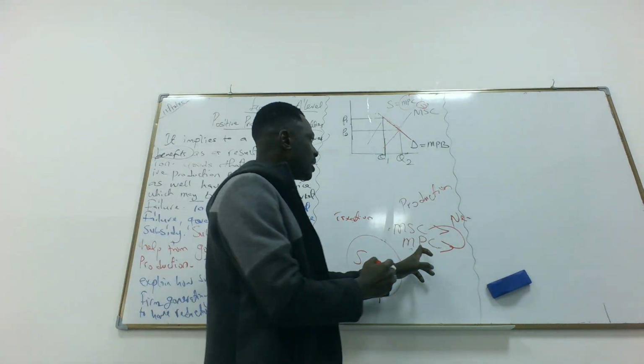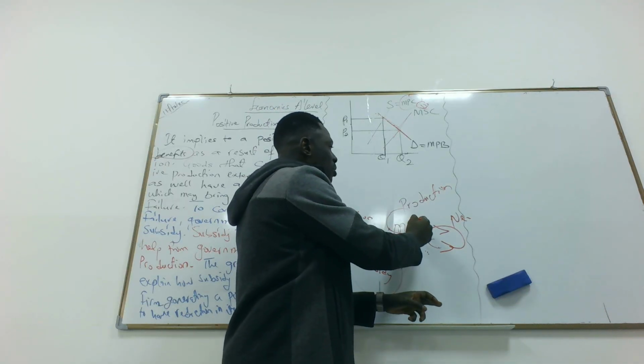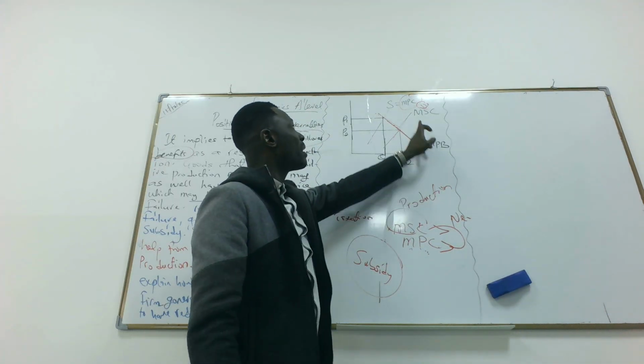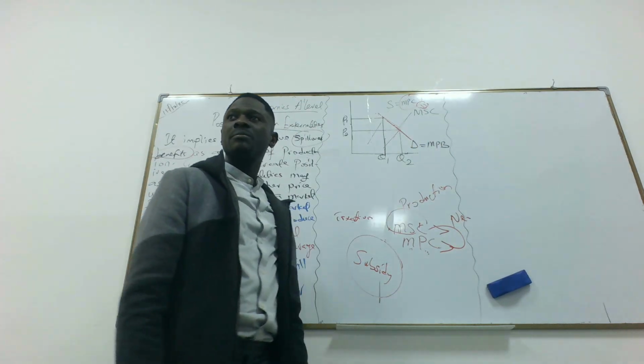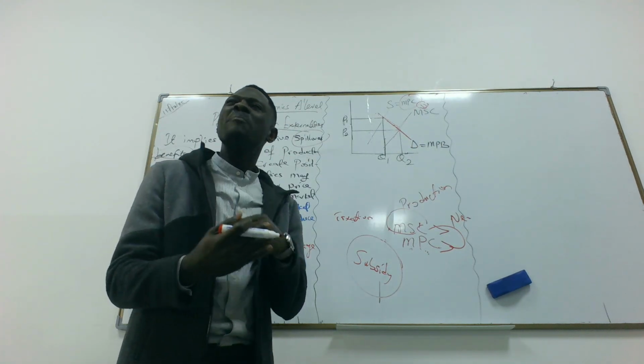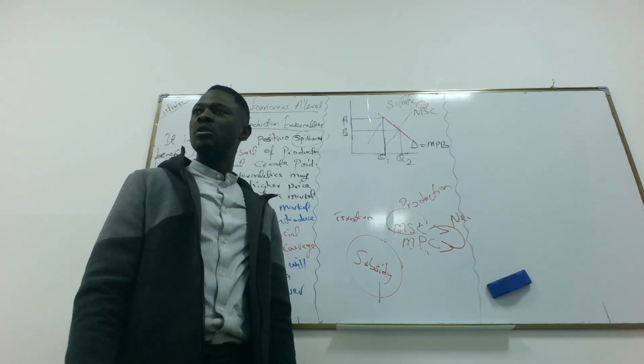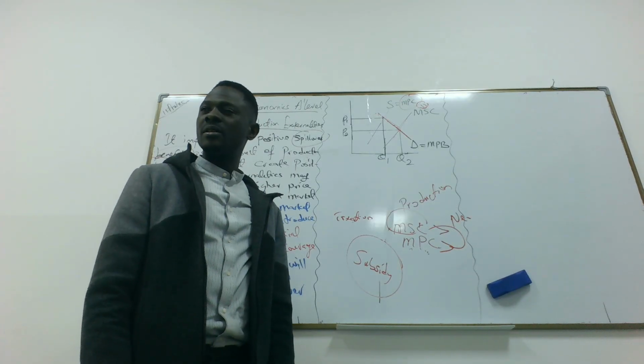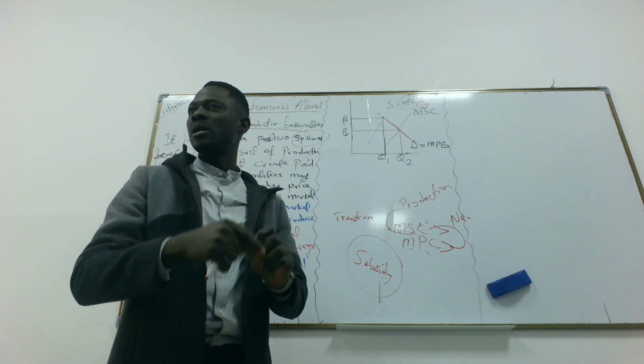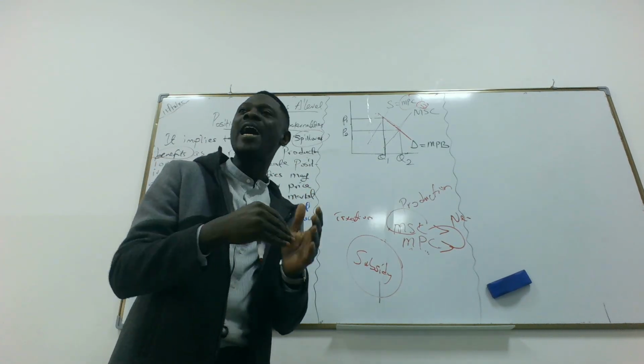So the point here is that the marginal social cost is lower than the marginal private cost, which means firms will not be able to produce as they are supposed to produce. The allocation of resources will be minimal because the cost of production is higher.